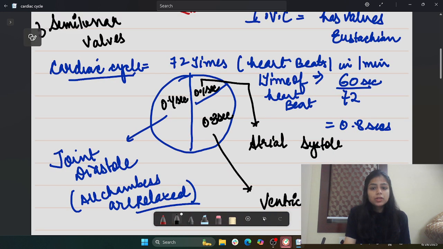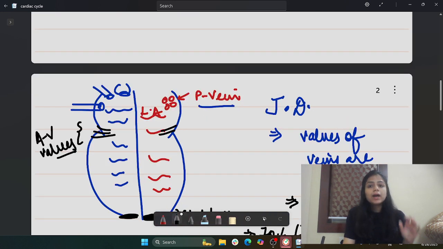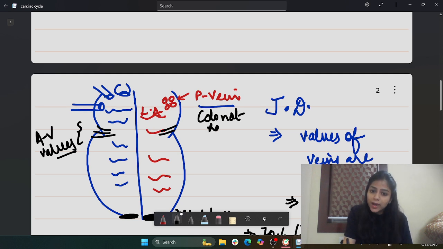So in case of joint diastole, the valves of the veins will remain open. Also, you need to remember that the pulmonary veins do not have valves. Why do they not have valves? Because they are present obliquely. They open obliquely into the left atrium.